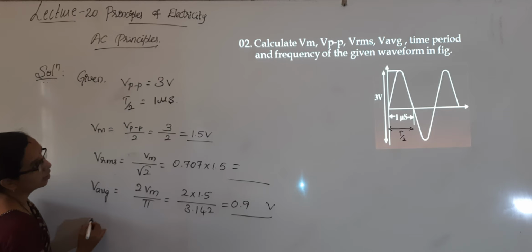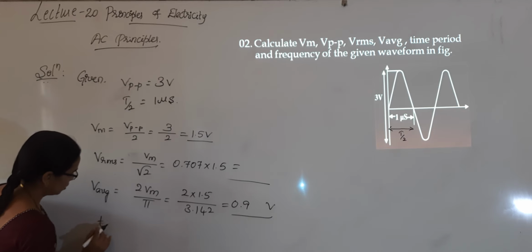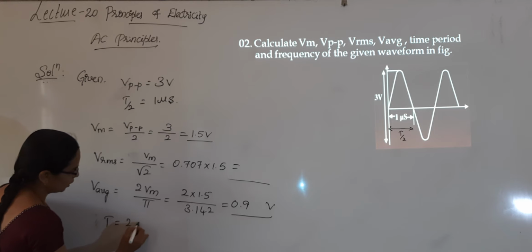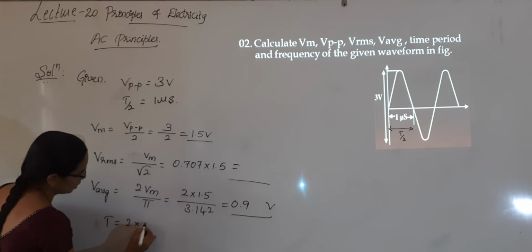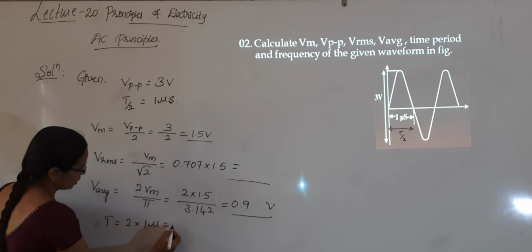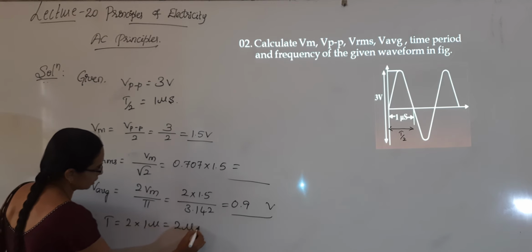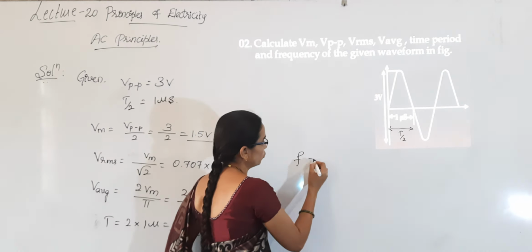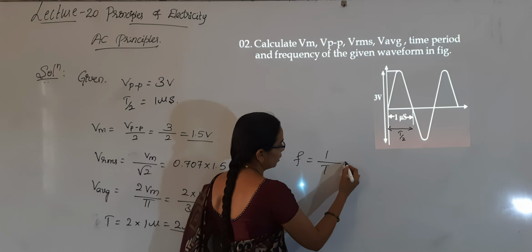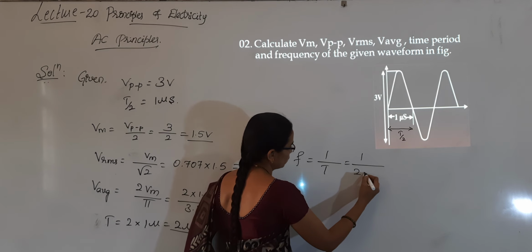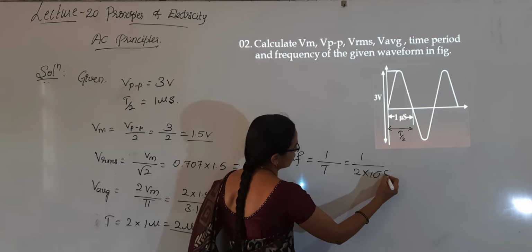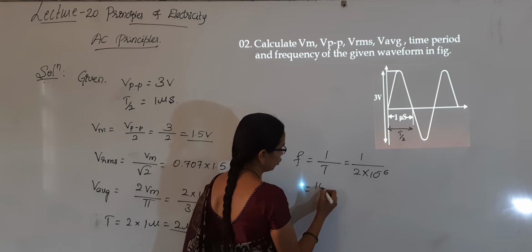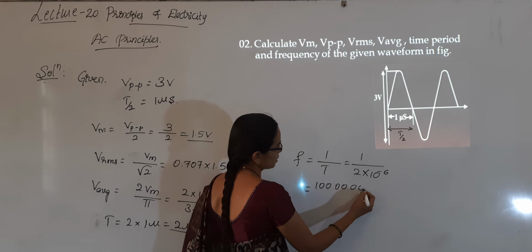And then time period, capital T is equal to 2 into T by 2 is given, 1 microsecond, that is 2 microseconds is the time period, and frequency F is equal to 1 by T, that is 1 by 2 microseconds, micro in the sense 10 to the power of minus 6. So that will be 10 to the power of plus 6. Calculate it.